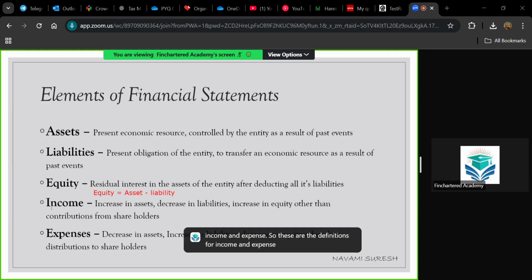And what is expense? It is decrease in asset, increase in liability, or decrease in equity other than distribution to shareholders. So you need to go through these definitions and make sure that when you get an MCQ question, you will be grabbing those 3 marks in seconds. You will not be sitting and thinking in the exam hall, oh, what was the definition of asset? It's just a simple definition. You have to go through this definition.